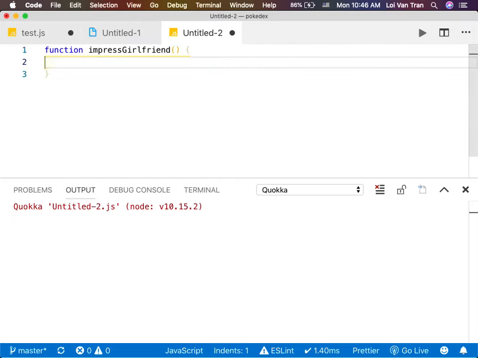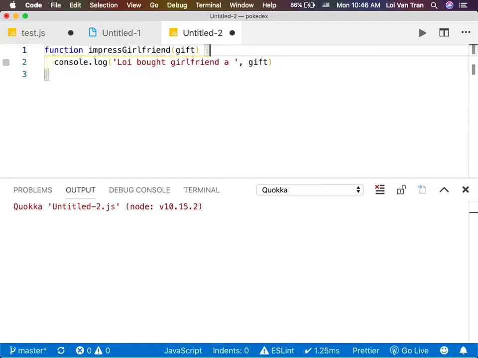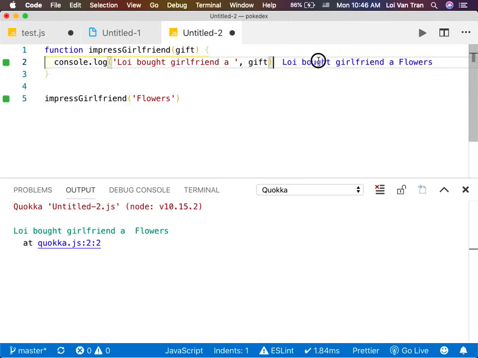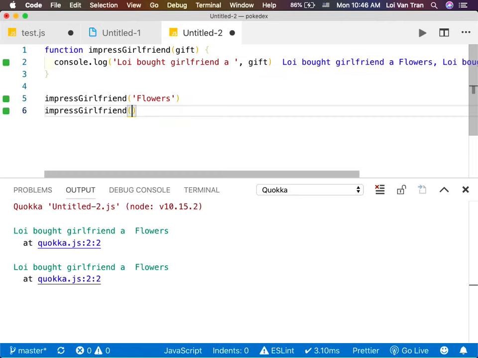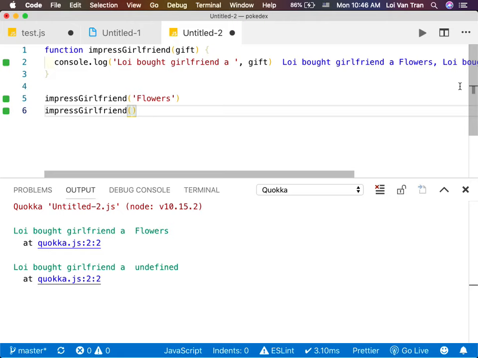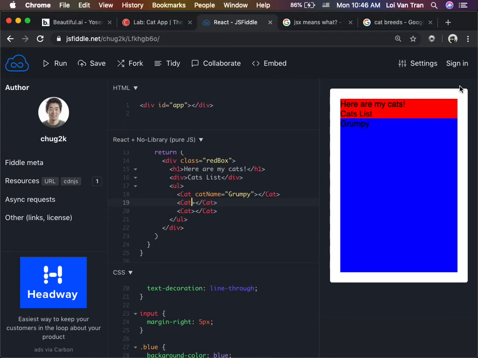The function, when I call it, all we're gonna do is console log gift. Then we'll say Lloyd bought girlfriend a gift. If I call this function and pass it an argument of, I don't know, flowers, do we see this printed correctly? Yes, we do. But what if we call it and we don't pass it anything? It just didn't do anything. It was a silent failure. The function didn't throw an error, but it didn't behave the way we expected. So that's the same thing as what happened right here.